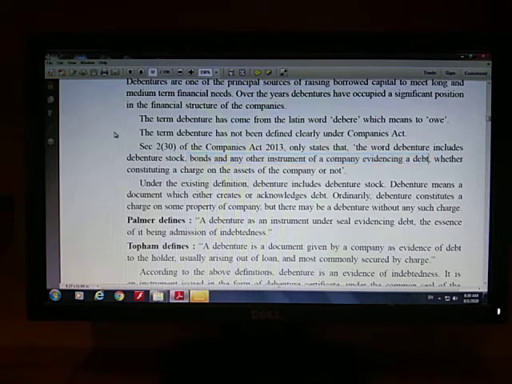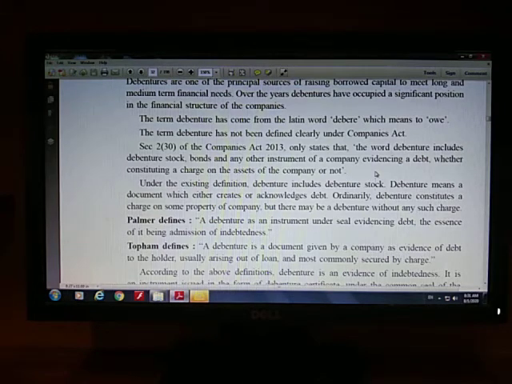If you pay attention to all the definitions, this phrase is common in every definition, that is evidencing a debt, proof of debt. So basically a debenture is nothing but a proof of debt taken by the joint stock company, whether constituting a charge on the assets of the company or not. In India, frankly speaking, these 'or not' words are not applicable, because in India every debenture is a secured debenture. You cannot issue unsecured debentures in India, right?